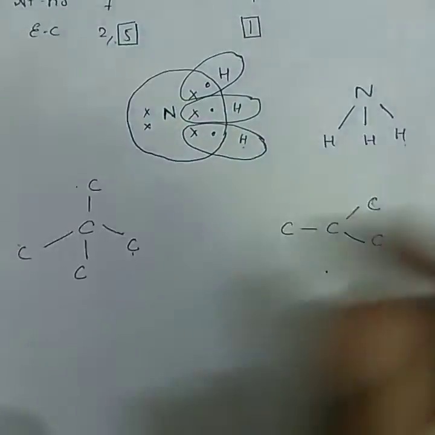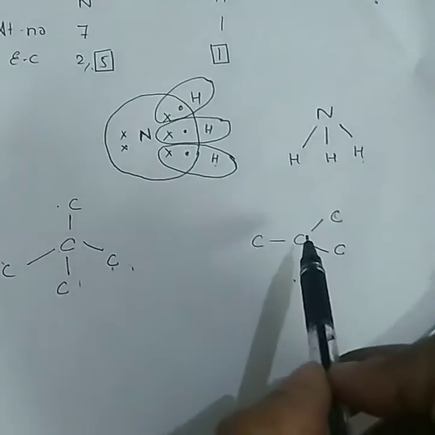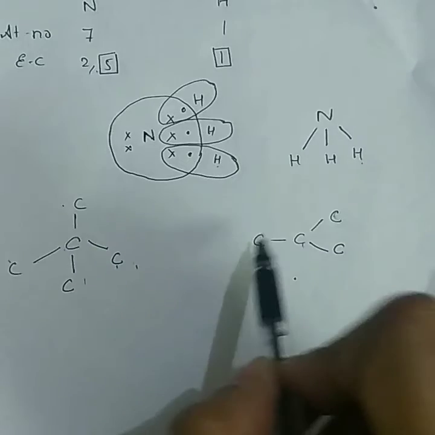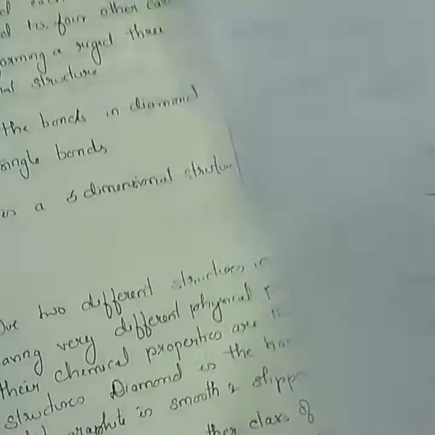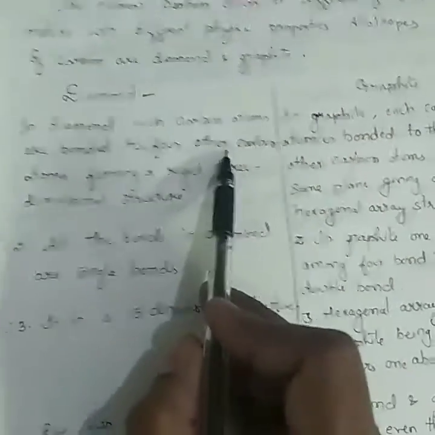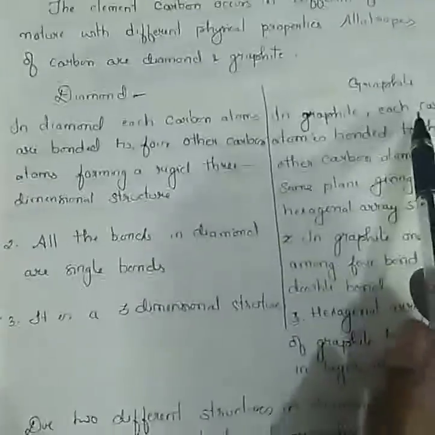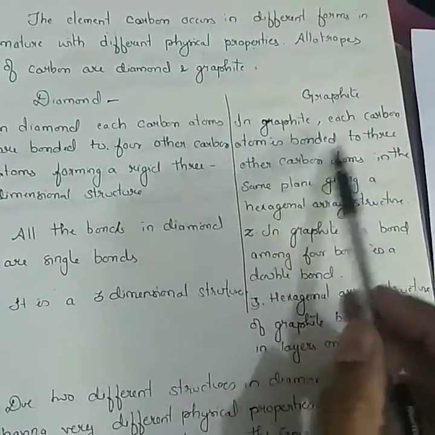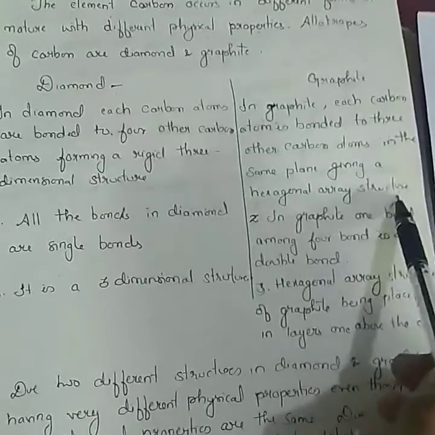So this is the first point. In the first point, you are going to write that in diamond each carbon atom is bonded to 4 other carbon atoms forming a rigid 3-dimensional structure, whereas in graphite each carbon atom is bonded to 3 other carbon atoms in the same plane, giving rise to the hexagonal array structure.